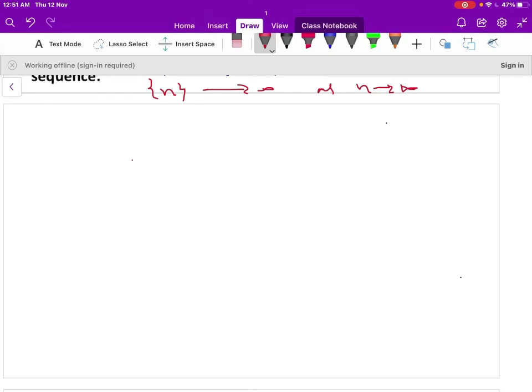Again, we can show it in two ways. First one is graphically, and the second one is through the definition of the divergence of a sequence. Let us plot the graph of the sequence n. When n is 1, the first term is 1. When n is 2, it is 2.